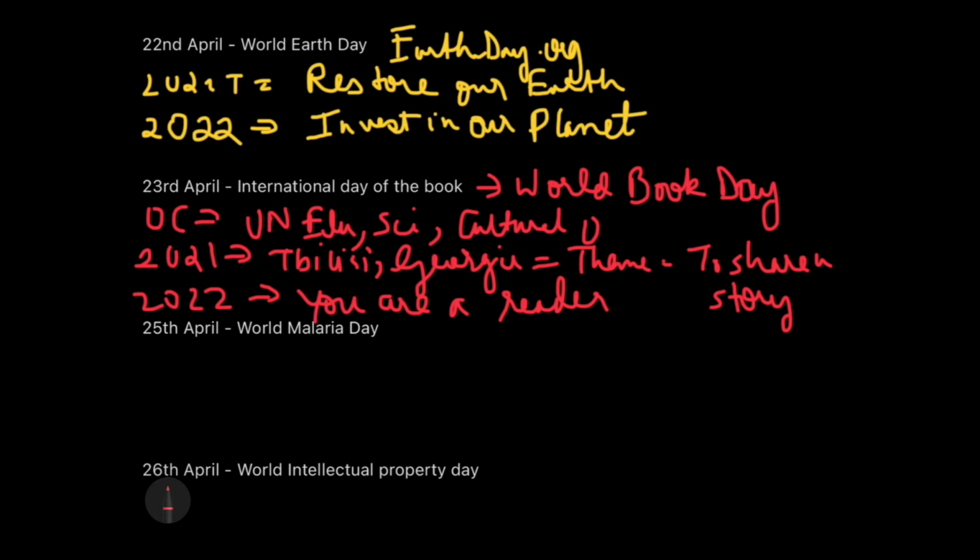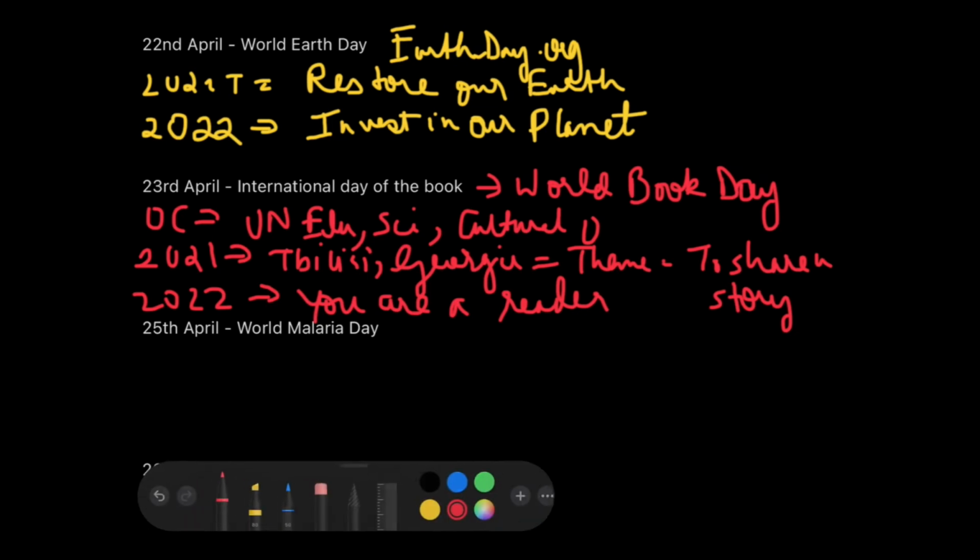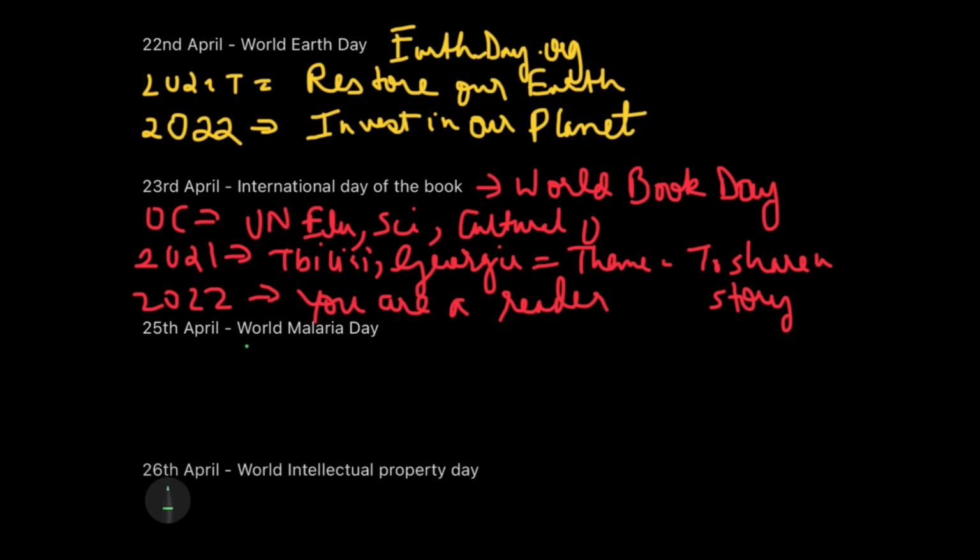Now let's shift our focus towards the other important day, which is 25th of April, celebrated as the World Malaria Day. In the World Malaria Day, we are going to understand that it is an international observance which is commemorated every year on 25th of April to recognize the global efforts to control malaria. Malaria Day has, of course, controlling malaria pe focus hoga.